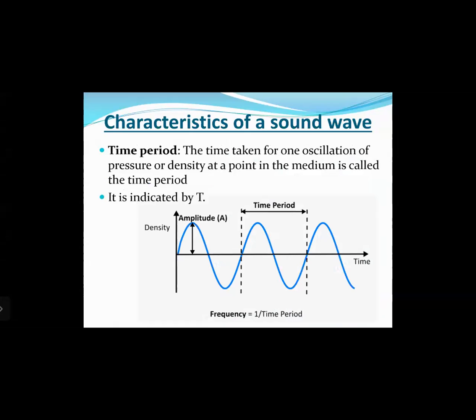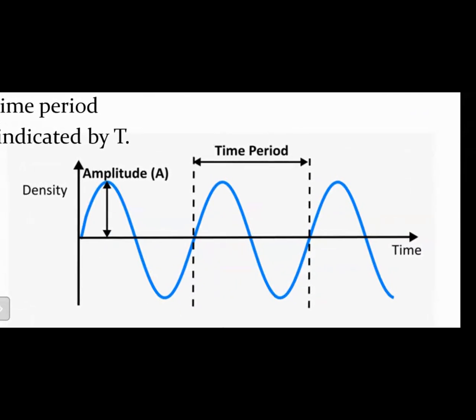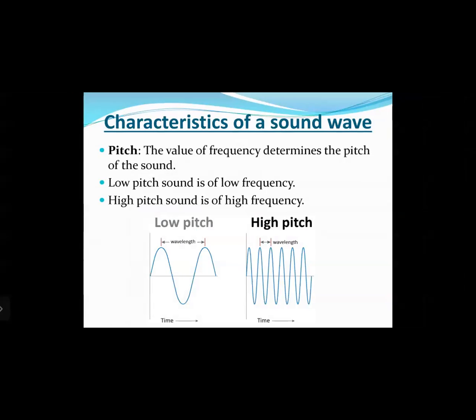Next is the time period. The time taken for one complete oscillation of pressure or density at a point in the medium is called the time period. It is indicated by the letter T. If you look at the diagram here, one complete wave comprises a crest and a trough, right? As you can see in this diagram, the region between the two dotted lines is one complete wave. A crest represents a compression and a trough, which is a depression, indicates a rarefaction. So the time required for that one complete wave to pass through is called the time period.